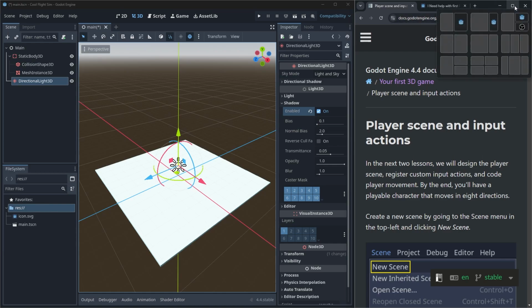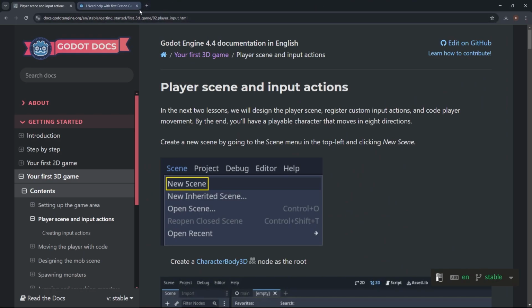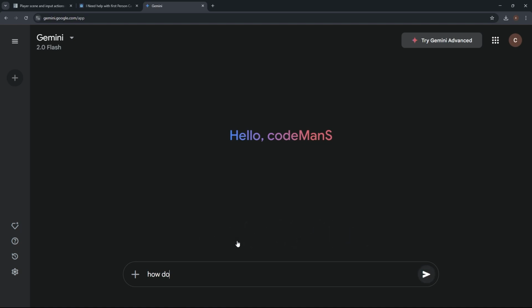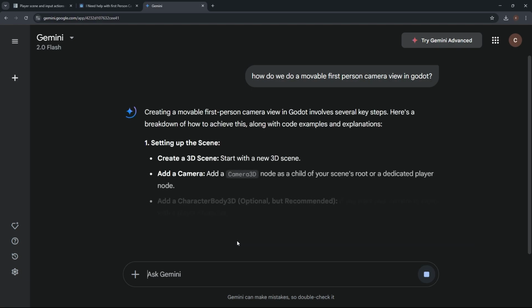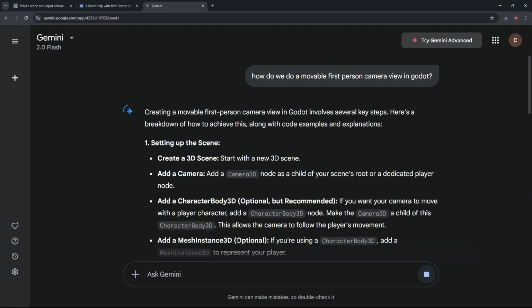How do we get a first person camera view? A movable first person camera view. Let's go to Gemini. How do we do a movable first person camera view in Godot? Several key steps, it says.